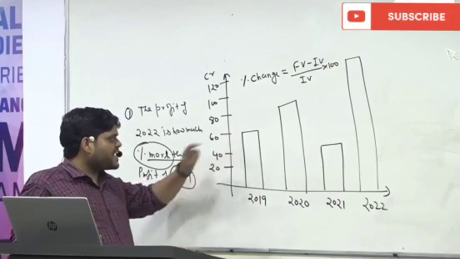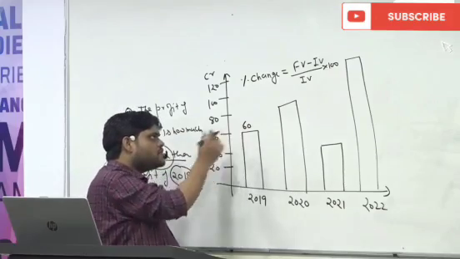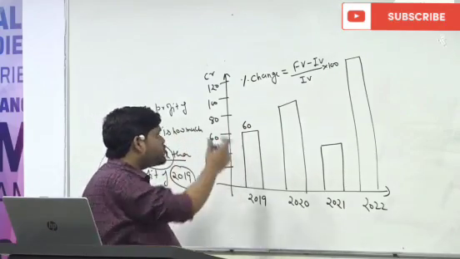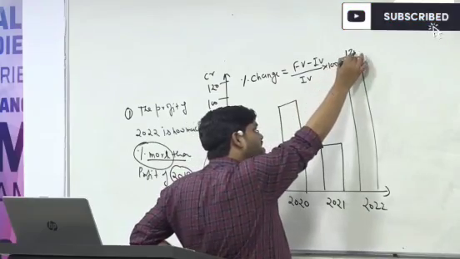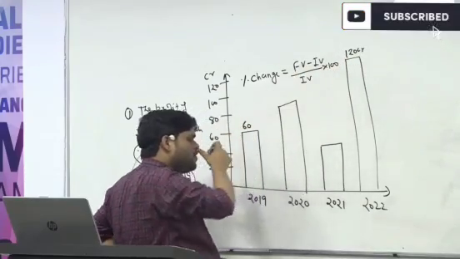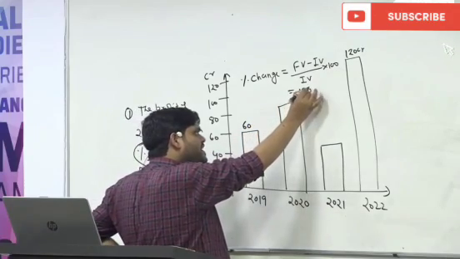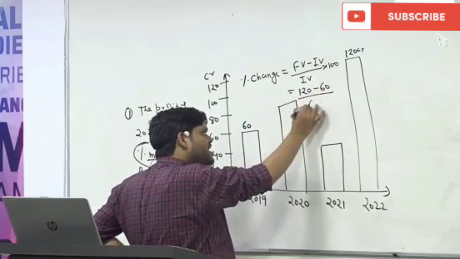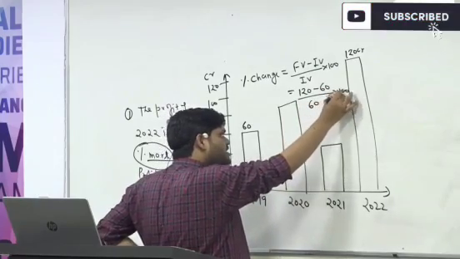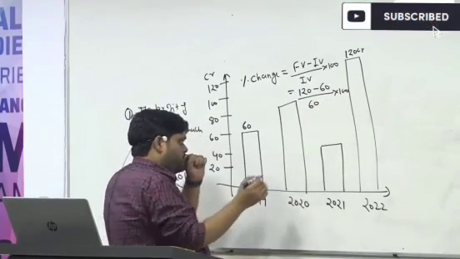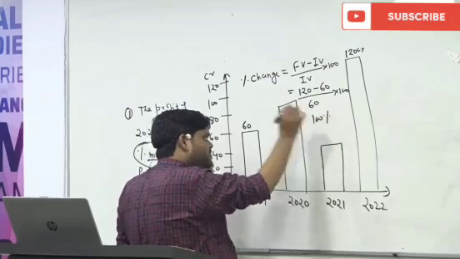So the 2019 profit was 60 crore and the 2022 profit was 120 crore. Simply, the final value is 120, the initial value is 60, so it is 60 upon 60 into 100. And this will come as 100%.